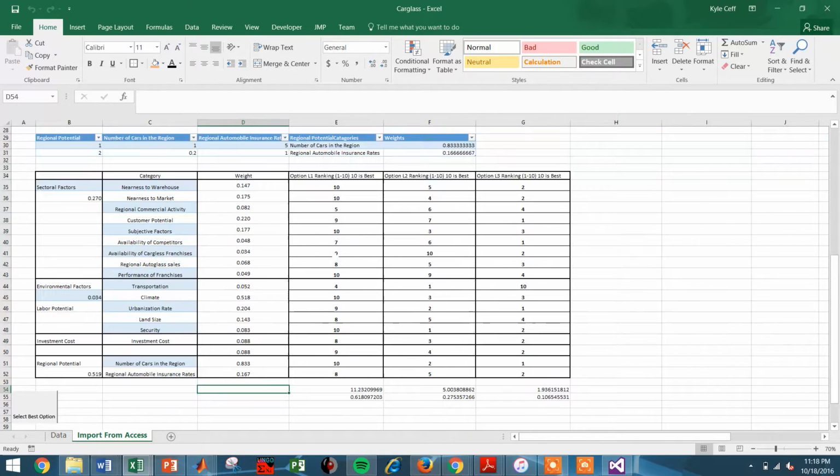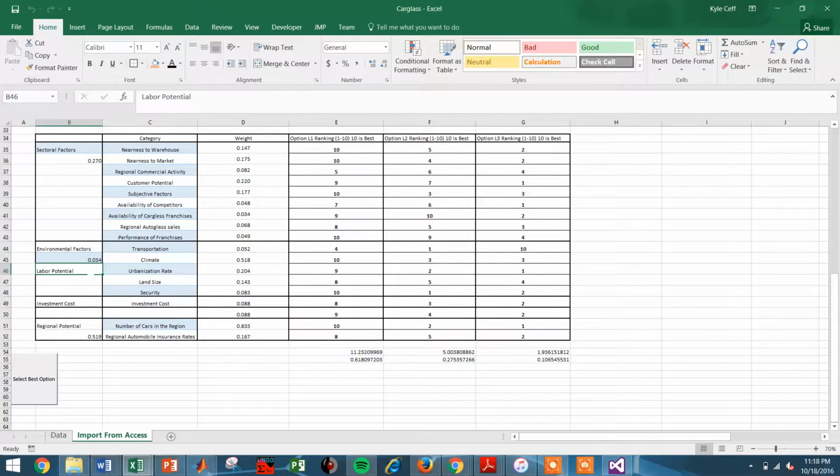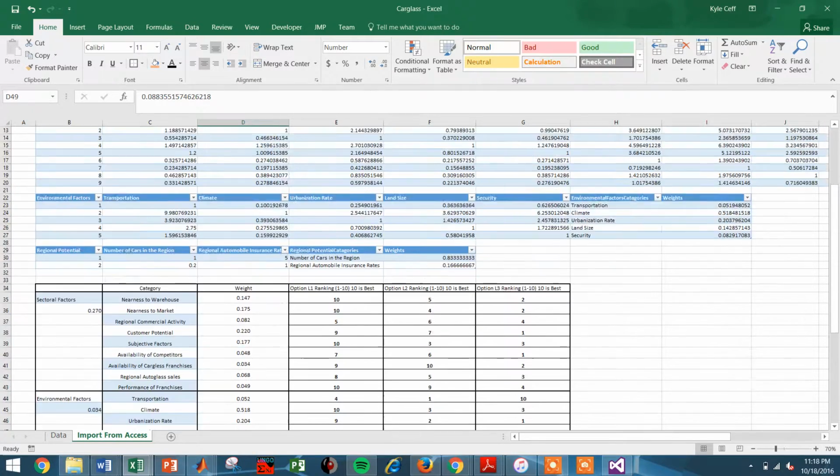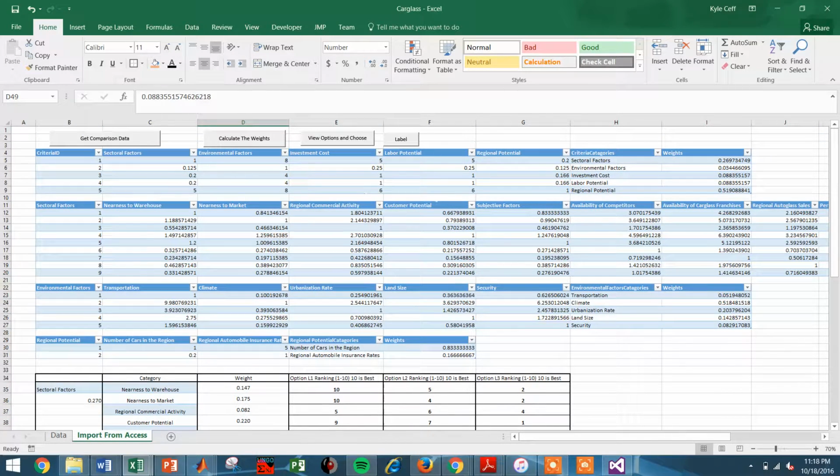And so we'll notice a small error. We're going to move that there, the labor potential. And you can see all the relative weights. Right here we have a 0.88. This is from this chart that they give us as well in the paper. And you get these weights.